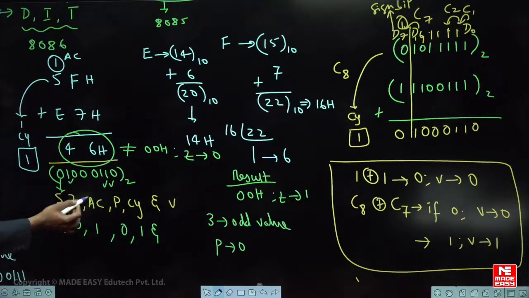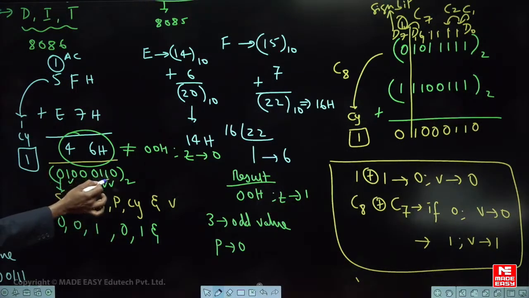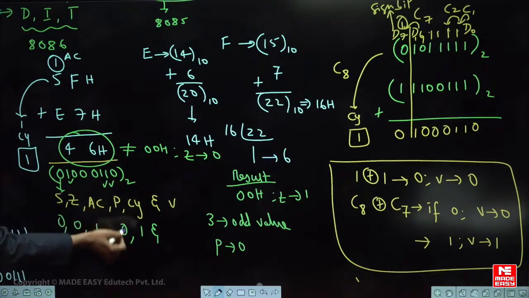Fine. And auxiliary carry is lower nibble to higher nibble. Parity means number of binary ones in the result. अगर ये number of binary ones odd है तो 0 होगा, even है तो 1 होगा.